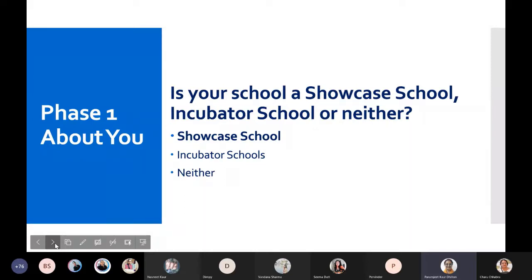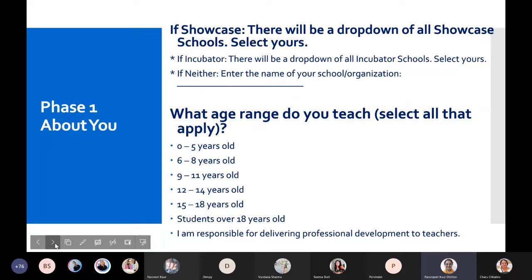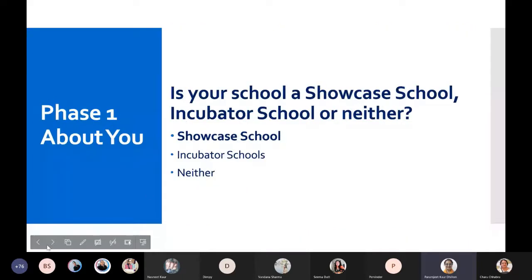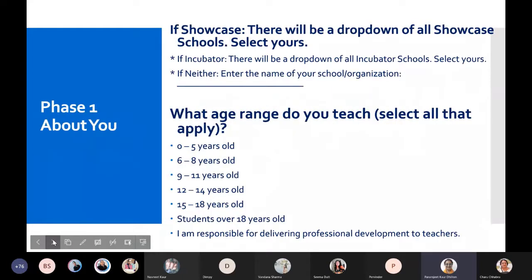So the moment you click, we have already highlighted Microsoft School, and the moment you click it, Showcase School we've highlighted, and the moment you click it, you'll get a list of names of schools, and from there you have to pick up Kamala Nehru Public School and then click over there. If Showcase, there will be a drop down of all Showcase schools, select yours. If Incubator, we are not. If neither, there's nothing.